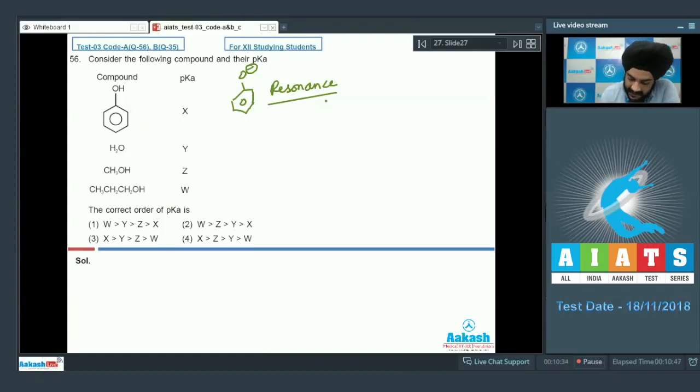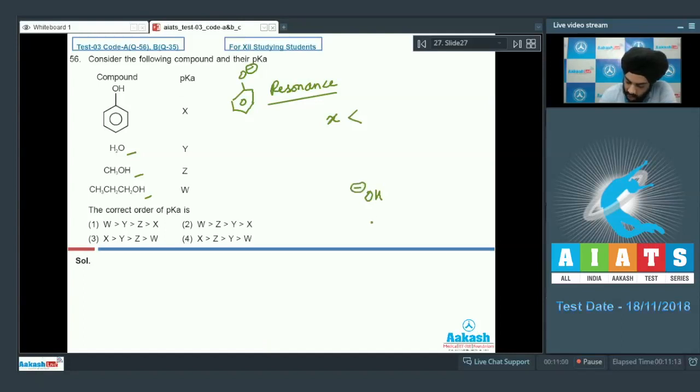So obviously the acidity of phenol will be the most amongst these, and the pKa value will be the least. So X is going to have the least pKa value. And if we compare the others, we have been given methanol, water, and propanol. So students, we know that alcohols in general are more acidic than water because the conjugate base of